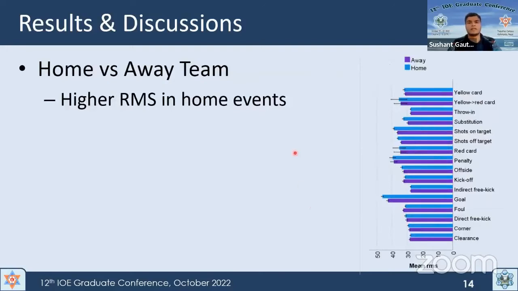Moving on. This plot shows the difference between the audio intensity of the home and away teams. The purple one is the away team and the blue is the home team. For all the events, we can see that the audio intensity in the audience is more when the events are of the home team. This sounds very trivial to us because when the event is of the home team, there will be more people to cheer, so the intensity might be larger for that reason. This is shown by this data.